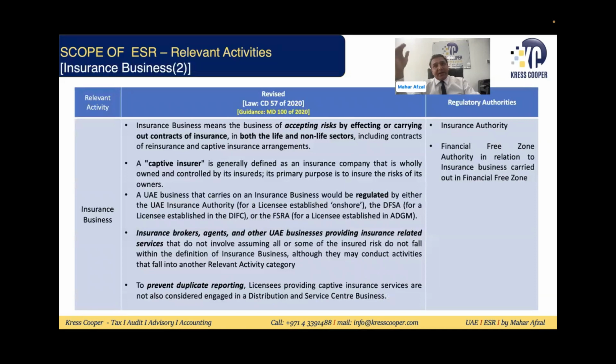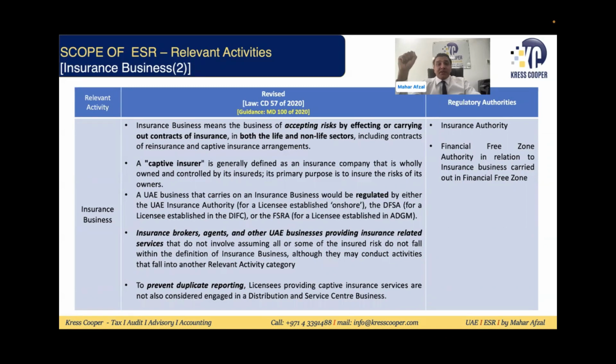The second category is insurance business. Insurance business means accepting risk by effecting or carrying out contracts of insurance in both the life and non-life sectors, including reinsurance contracts and captive insurance arrangements. Basically, if the insurance company is signing and effecting contracts in the life and non-life sector, accepting risk, then it will be assumed that the insurance company is subject to ESR. Otherwise, it will be assumed the insurance company is not subject to ESR.